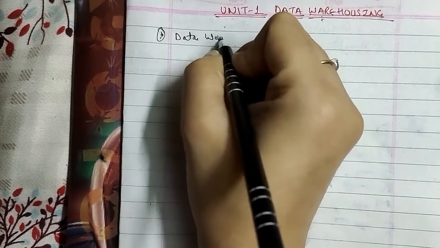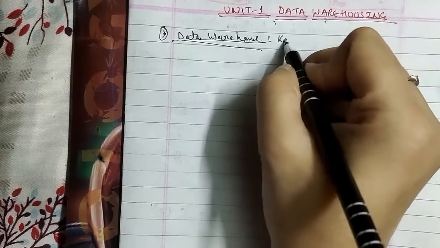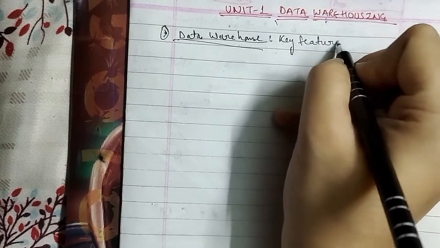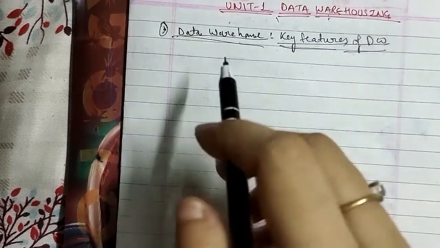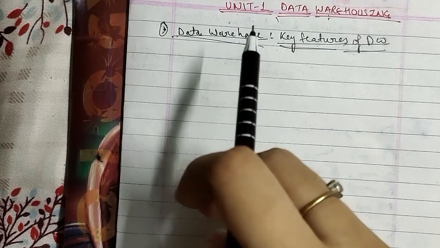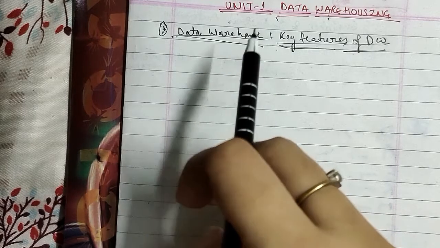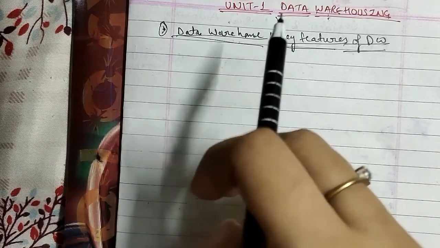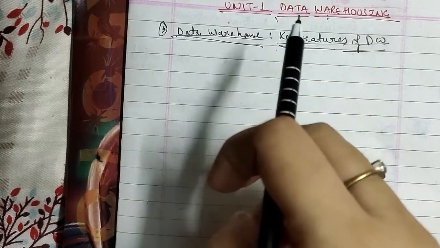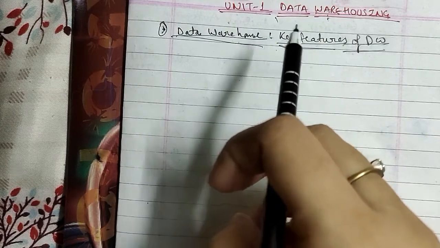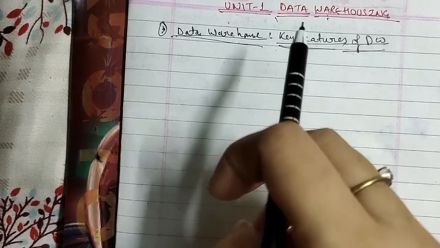Data warehouse, and then I will discuss its key features. A data warehouse, DW, is a database that is maintained separately from the organization's operational database for the purpose of decision support. It is a collection of data designed to support management in the decision-making process. A data warehouse provides integrated, enterprise-wide historical data and focuses on supporting decision makers with respect to data modeling and analysis.